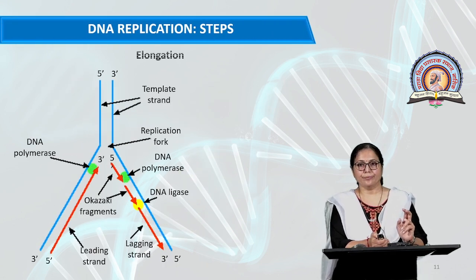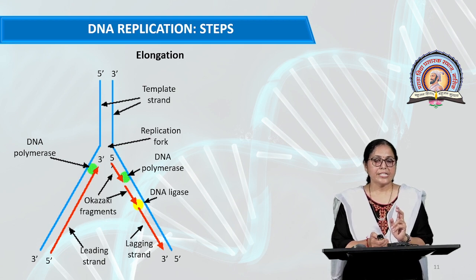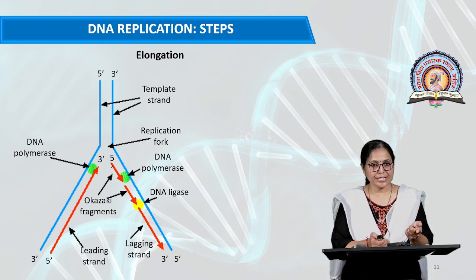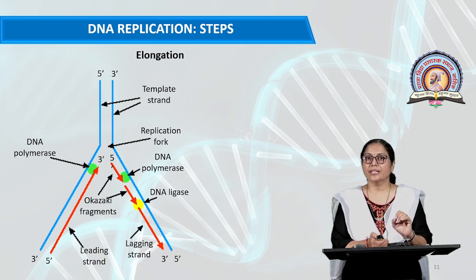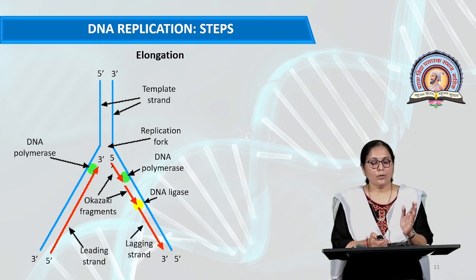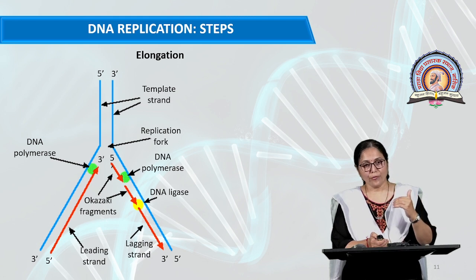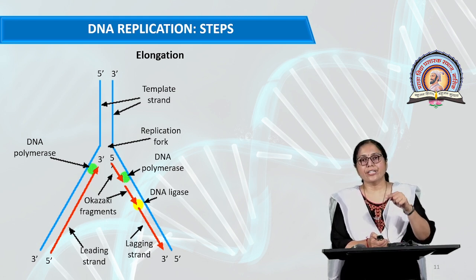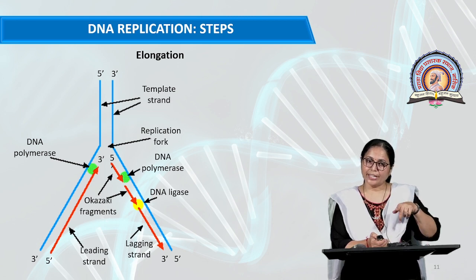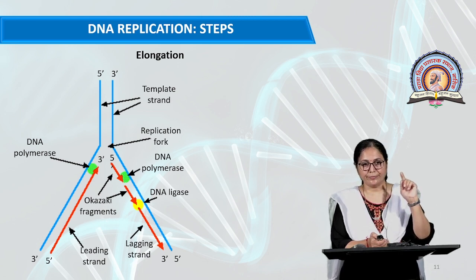Now elongation. Here is a DNA strand. The blue strand is the parent strand, and the red strand is the daughter strand. The blue strand shows the open helix, and there is synthesis of the leading strand and the lagging strand. On the leading strand, there is continuous synthesis of the daughter strand, or continuous addition of deoxyribonucleotides, and they form the continuous daughter strand.